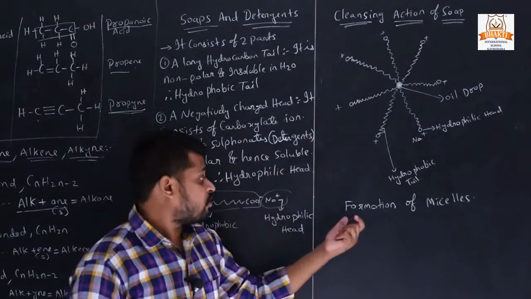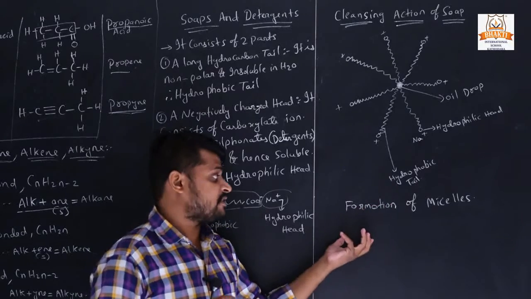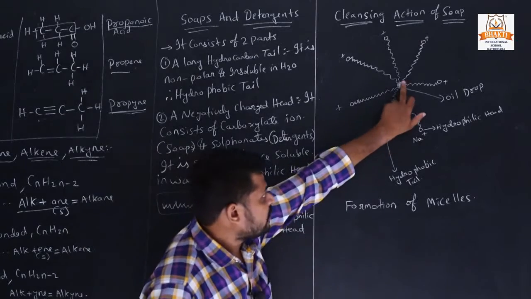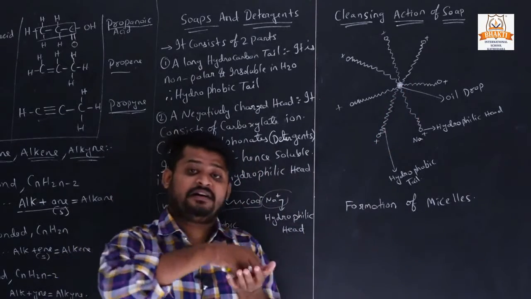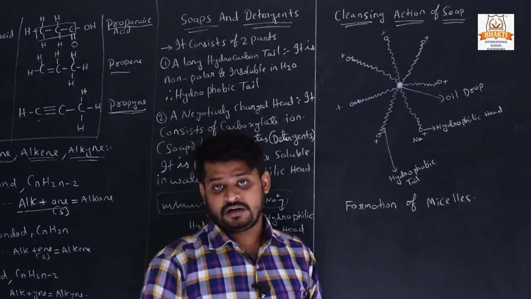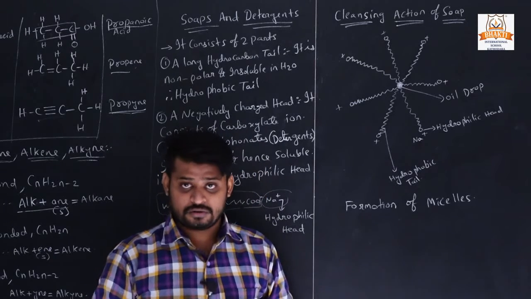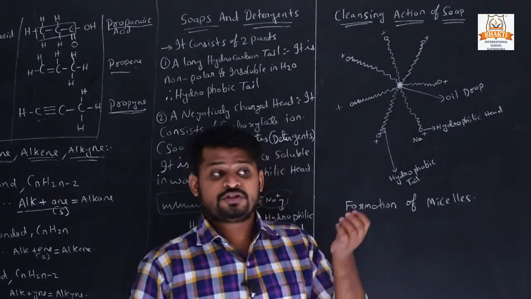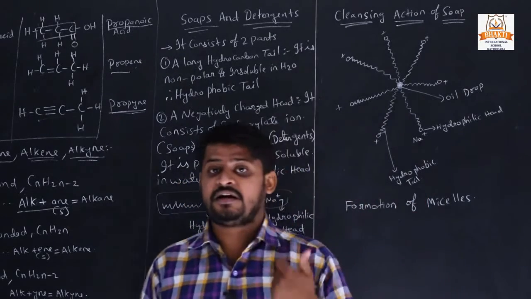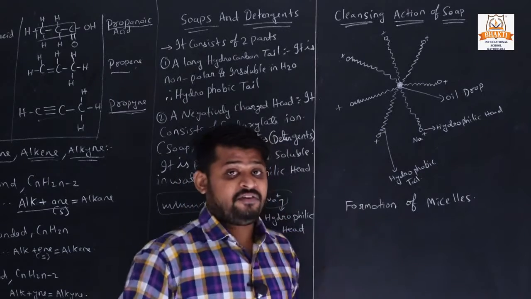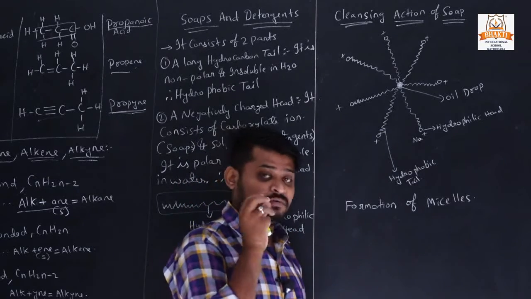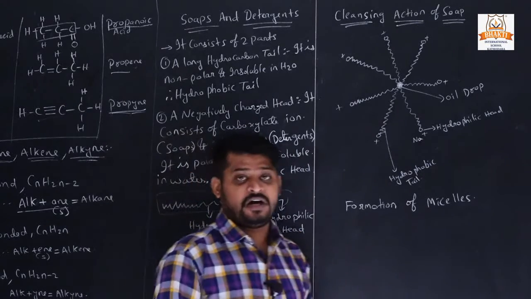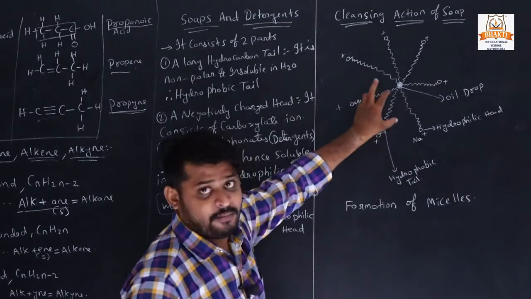The process is called formation of micelles. First it makes a micelle, then it cleans with the water. How? You will see, this is an oil drop, meaning an oil drop has fallen on our cloth, and we have to remove it. So we use soap and detergent to clean the oil dirt. When we apply soap and detergent to that portion of the cloth where the oil drop has fallen, what happens?